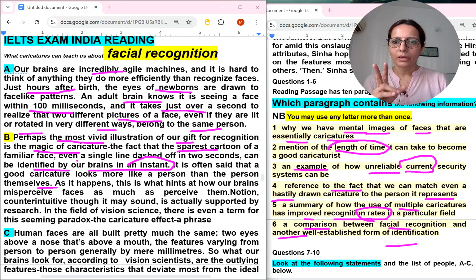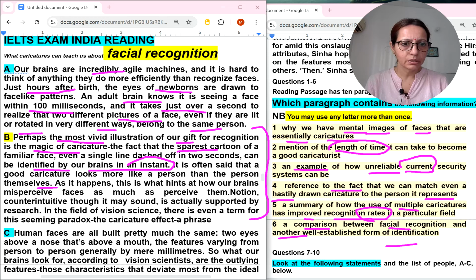See this? Even a single line dashed off in 2 seconds can be identified by our brains in an instant. It is often said, so you can read it. So for the B paragraph, we can easily match. This fourth number will come with the B paragraph. Let's move to the C paragraph.